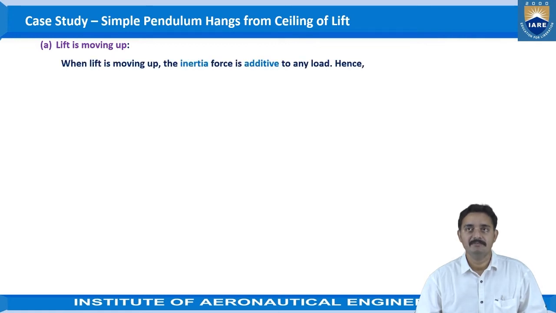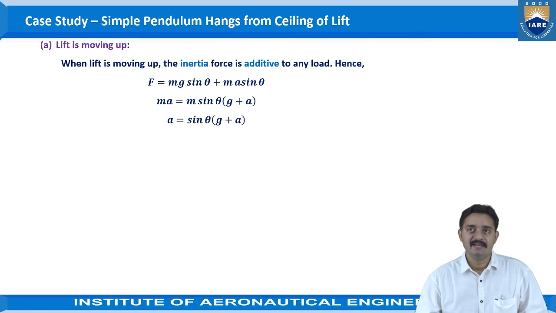When the lift is moving up, the inertia force is additive to any load. Hence we can write F is equal to mg sin theta plus m a sin theta. If we simplify the equation, we can write m a, which is the value of F here, is equal to m sin theta into (g plus a). The m on the LHS and RHS gets cancelled. So it can be written as a is equal to sin theta into (g plus a).